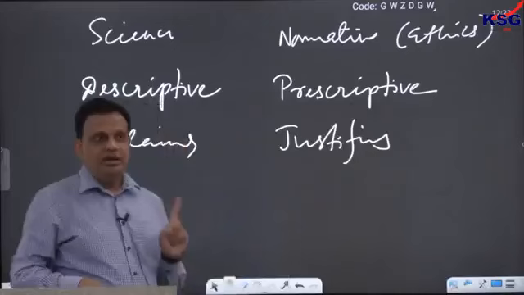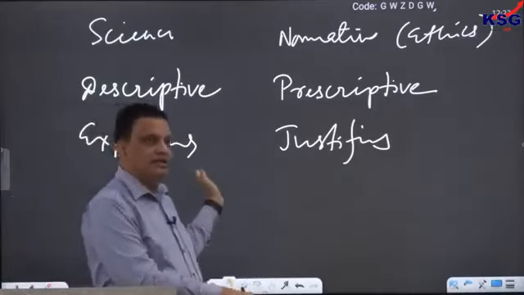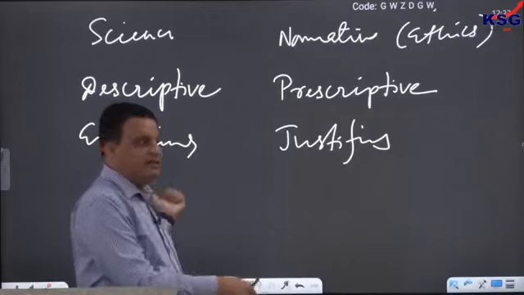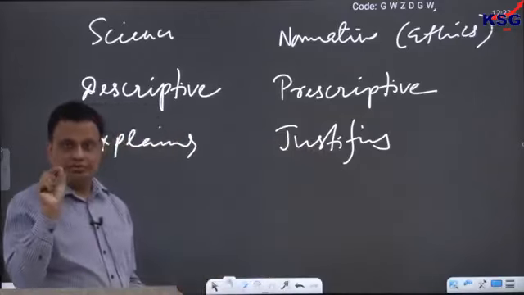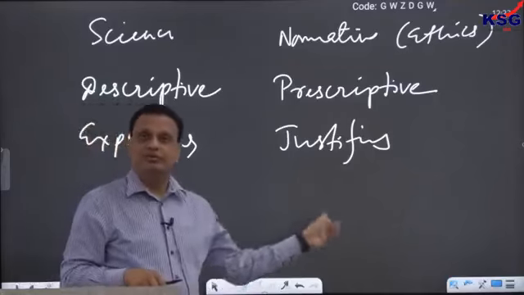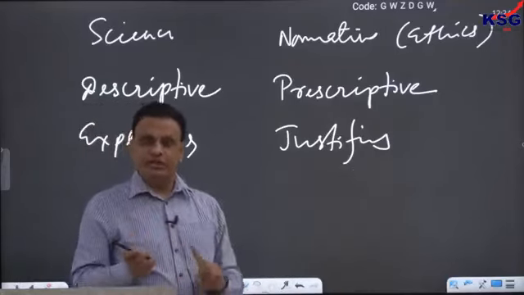Both of them, remember, ask the question why. Why does it happen? But the answer of science is very different, because the answer of science is explanation and the answer of ethics is justification. Science tries to find out the cause of a behavior. Ethics tries to find out the reason for a behavior. We will discuss in a later class what is the difference between a cause and a reason.